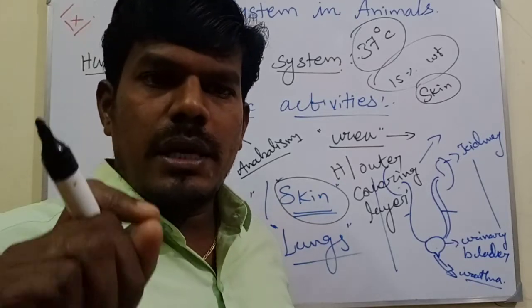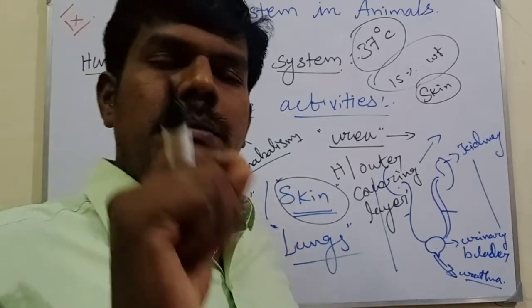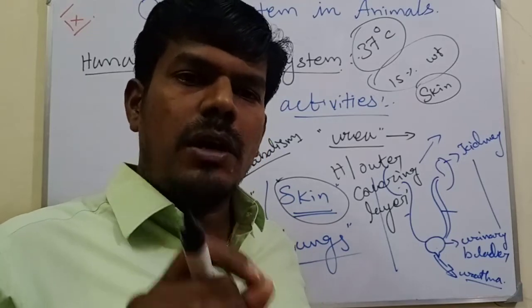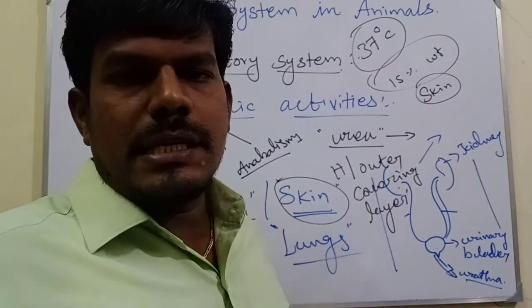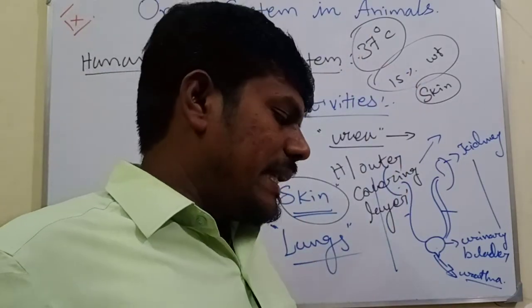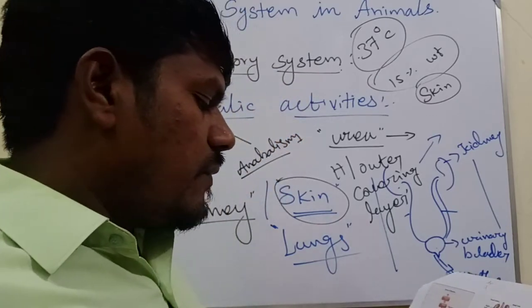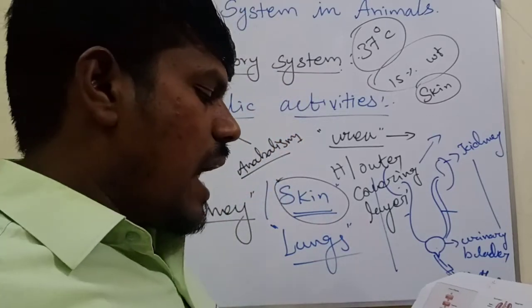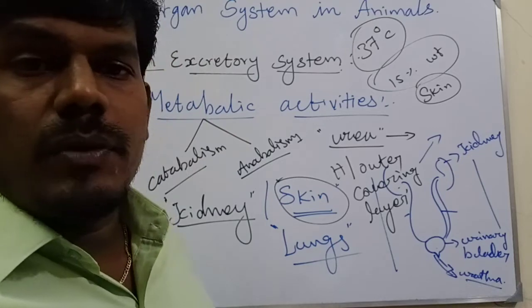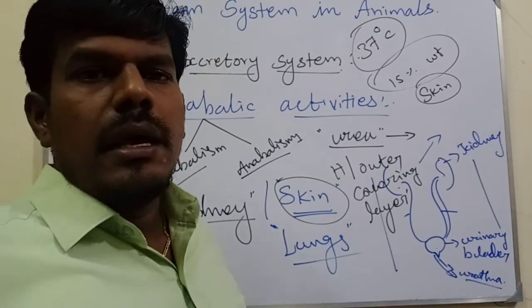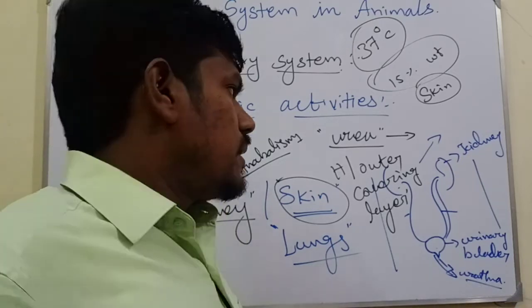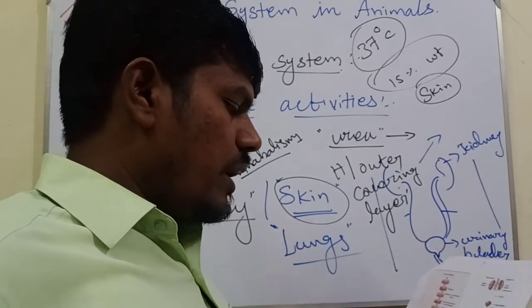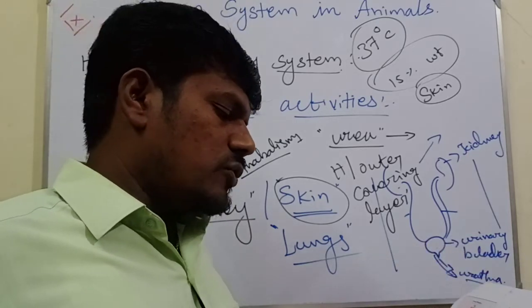So when the body temperature increases, the water molecules in our body are excreted through the skin, and sweat contains water with a small amount of other chemicals. What are the chemicals present in excretory substances? The first is ammonia, then urea, lactic acid and salt.